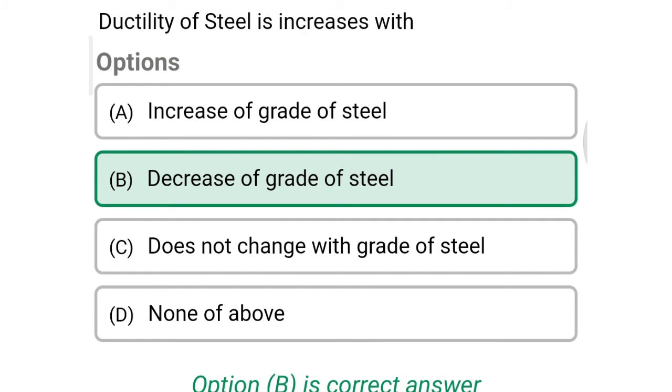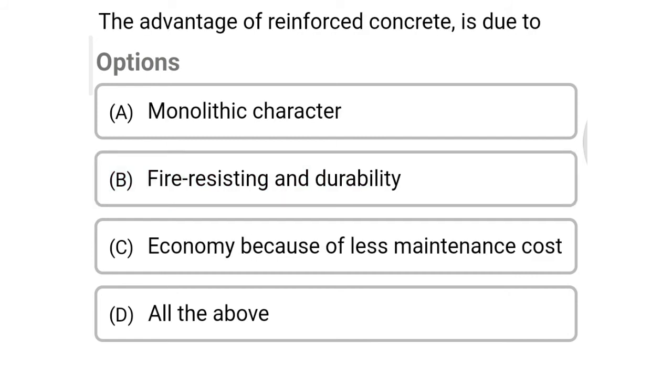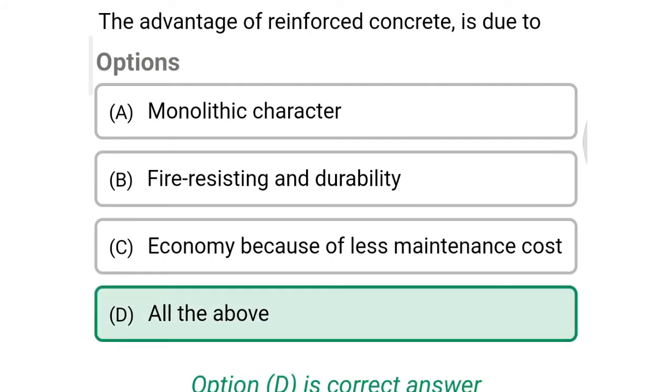So next question, the advantage of reinforced concrete is due to option A monolithic character, option B fire resisting and durability, option C economy because of less maintenance cost, option D all the above. So the correct answer is option D all the above.